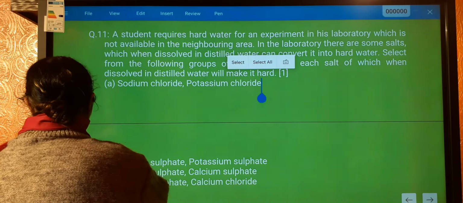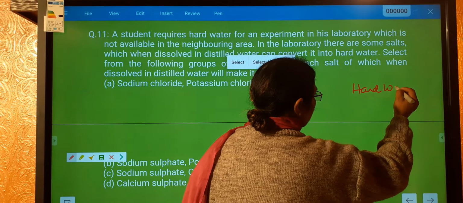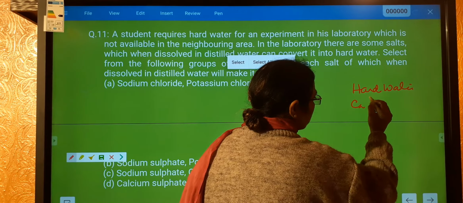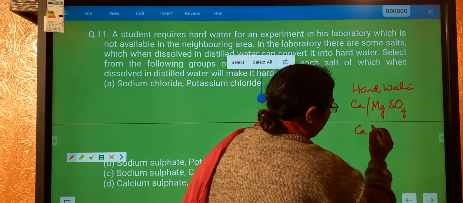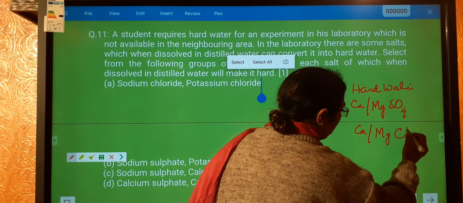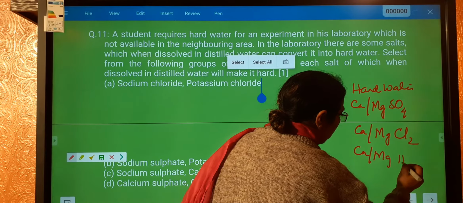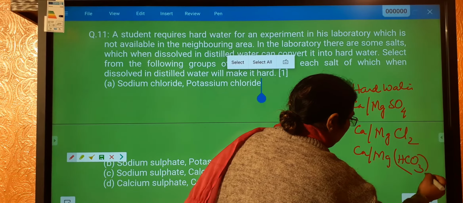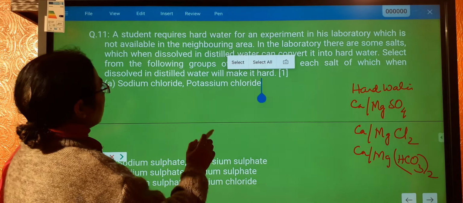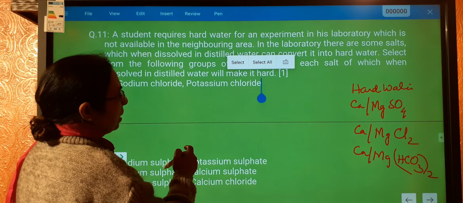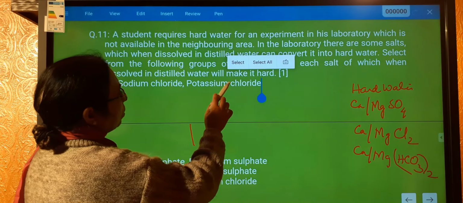What all salts are present in hard water? We have calcium or magnesium sulfate, then we have calcium or magnesium chloride, and we have calcium or magnesium bicarbonates. So these are the salts which are present in hard water, and if you have to make hard water, then what we should do is dissolve these in water to make it hard.